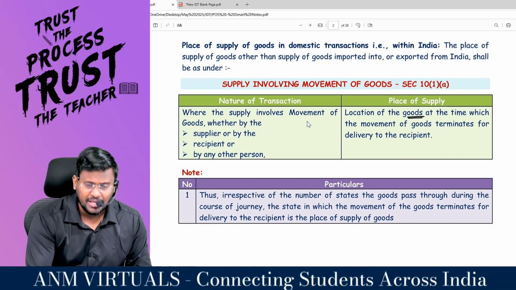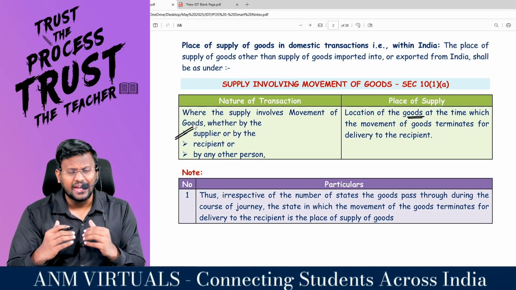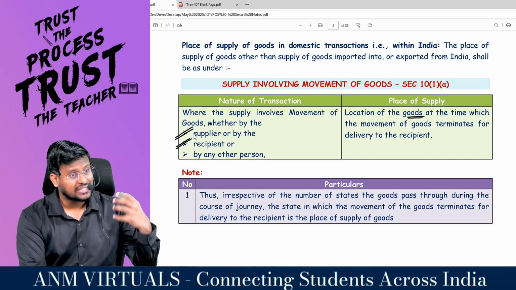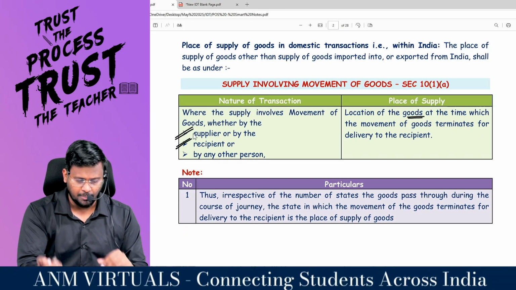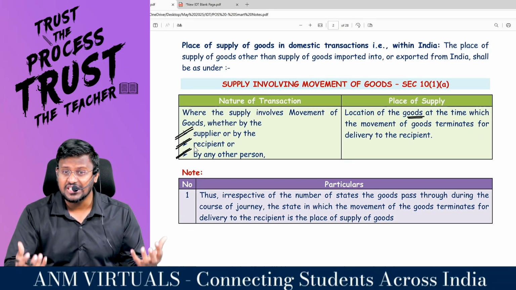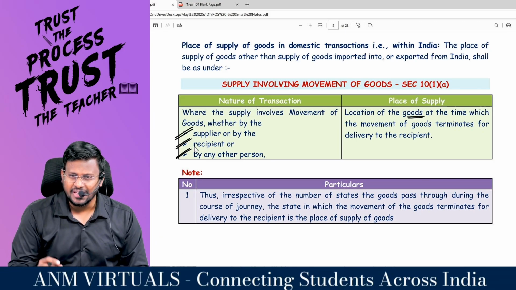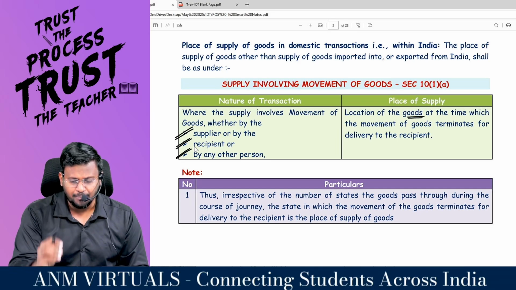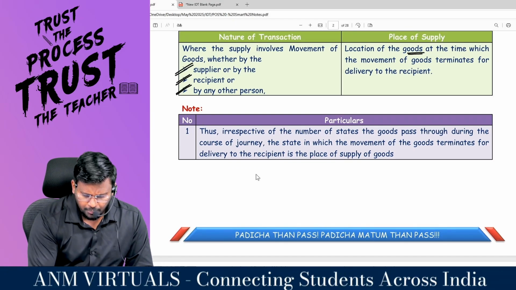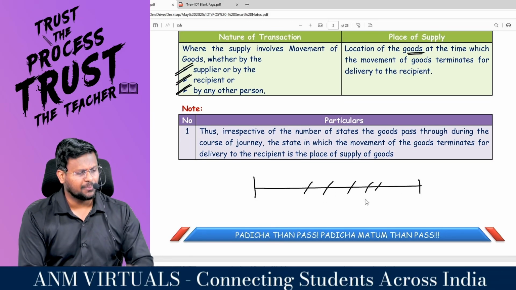So Kerala is going to be the place of supply. Because in Kerala only we are going to consume the goods, right sir? So where the supply involves movement of goods, whether by the supplier, sometimes the supplier may move the goods from one place to another, or by the recipient, or the person who is purchasing the goods may transport the goods, or by any other person, let it be GTA also. Goods transport agency may move the goods from one place to another, then sir, the place of supply is the location of the goods at the time at which the movement of goods terminates for delivery to the recipient. That means if you are moving goods from one place to another, sometimes it may cross so many states. That and all doesn't matter.